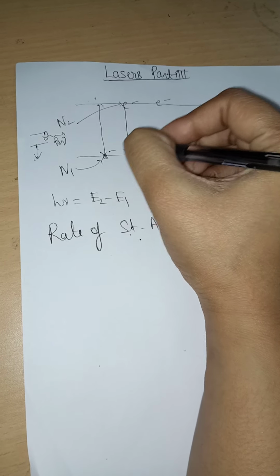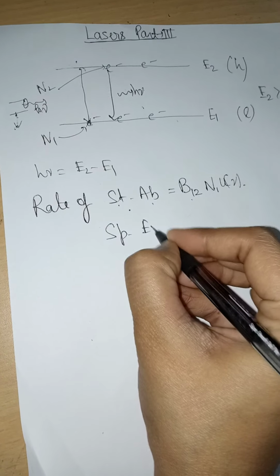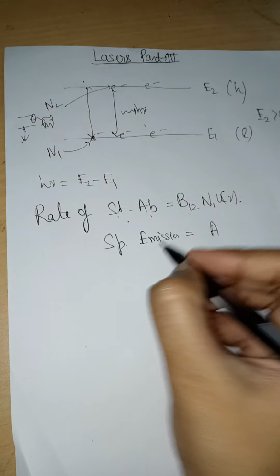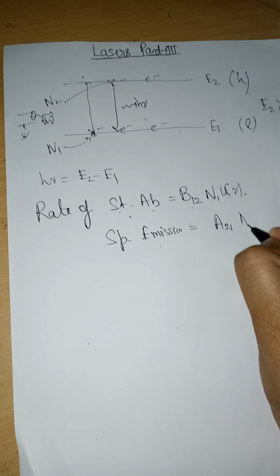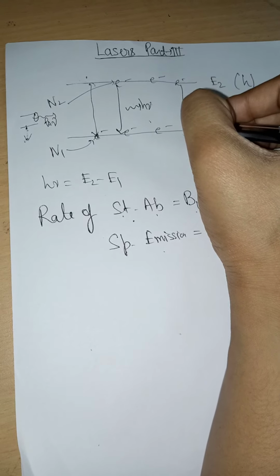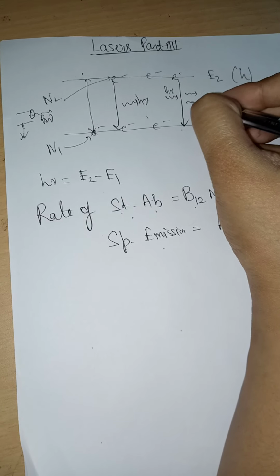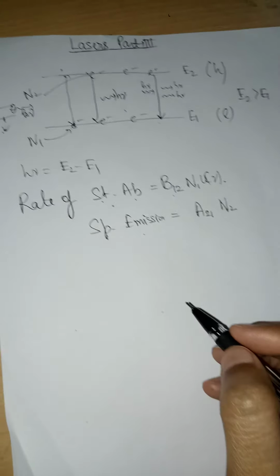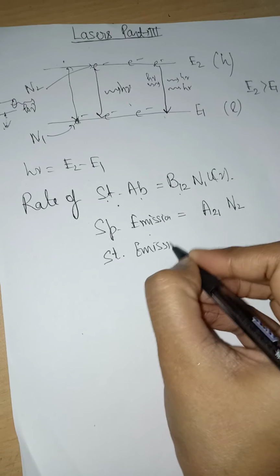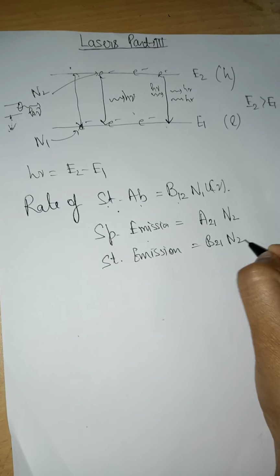Similarly, natural emission or spontaneous emission. So the rate of spontaneous emission is equal to, spontaneous means A, emission means 2, 1, and N2. And the third process is an electron jumping to the lower energy level after absorbing a photon, hence giving out 2 photons. So the rate equation of stimulated emission is, stimulated means B, emission means 2, 1, and N2 U mu.